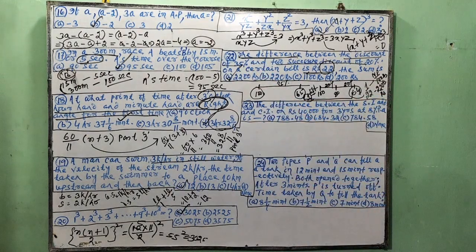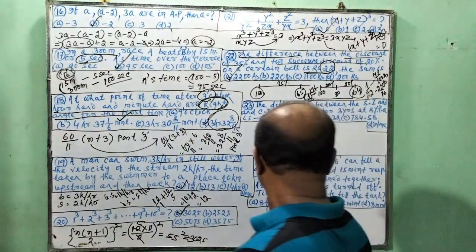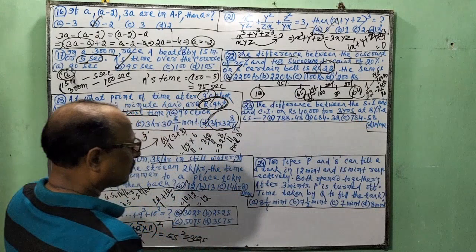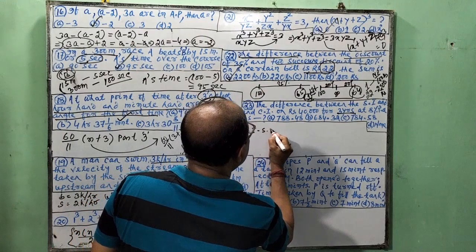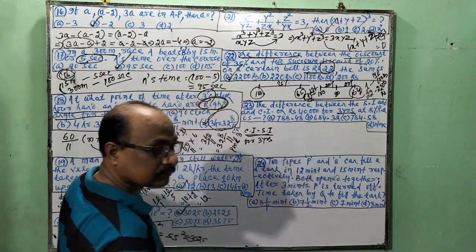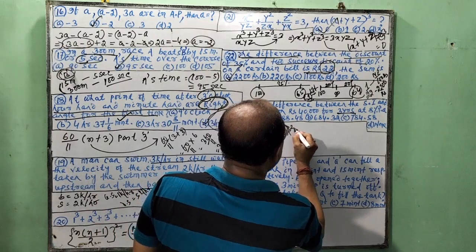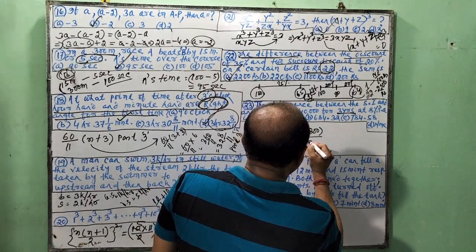The difference between the SI and CI on 40,000 for 3 years at 8% per annum. So first we apply the formula. What is the formula? The formula for 3 years, the difference between CI and SI for 3 years. Right? So what is the formula? P R square whole into R plus 300 divided by 100 cube.